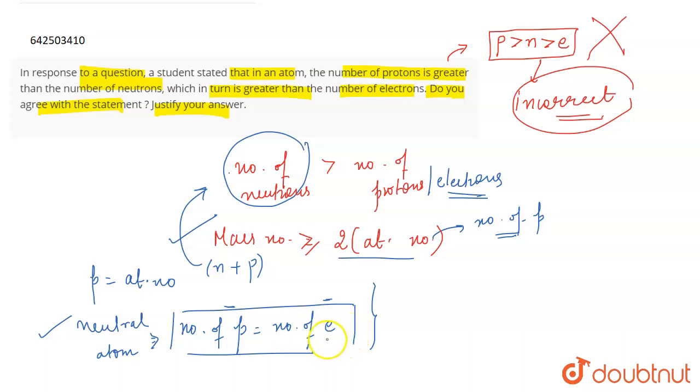If a cation is formed, then the number of electrons is less than the protons. If an anion is formed, then the number of electrons can be greater than the number of protons, but the number of protons is always equal to the atomic number, right? So that is why the order given by the student is completely incorrect. That's all for the question.